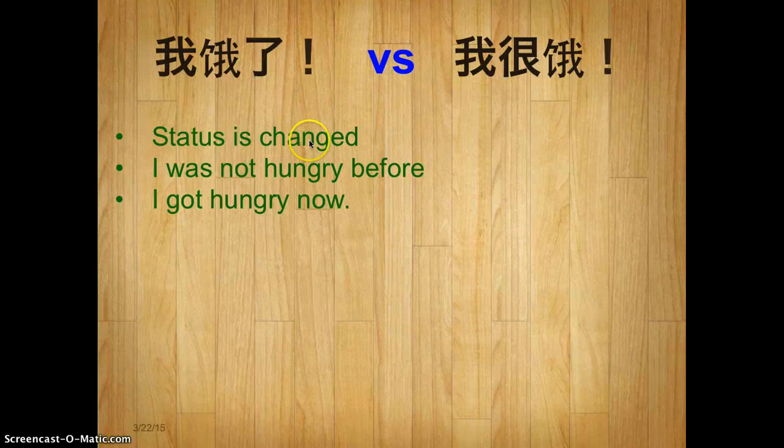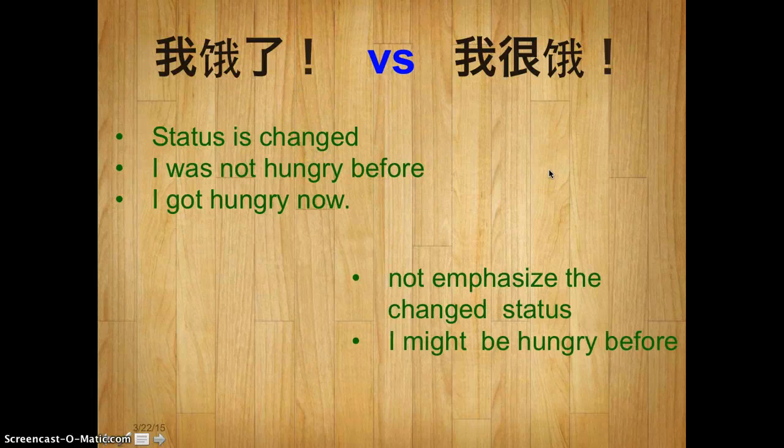But 我很饿 doesn't emphasize the changed status, maybe I might have been hungry before. With 我饿了 you focus on the changed status: now I got hungry and I want to look for something to eat. And with 我很饿 you just want to explain, oh, I'm hungry now, but I might have been hungry before.